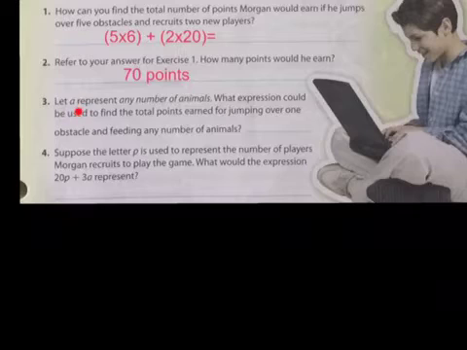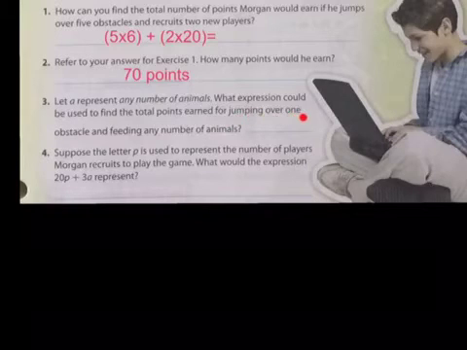Okay, continuing. For number 3, we have to write an algebraic expression. Let the letter A represent any number of animals. Okay, letter A will be our variable that will represent the value of animals. What expression could be used to find the total points earned for jumping over one obstacle.